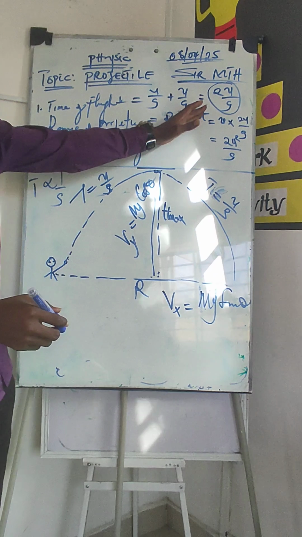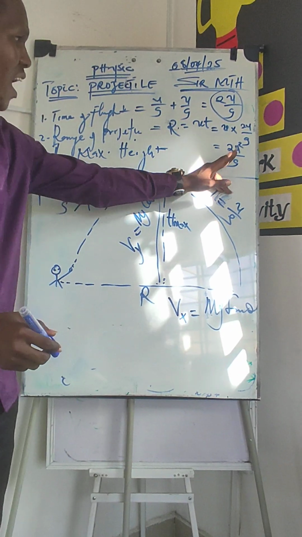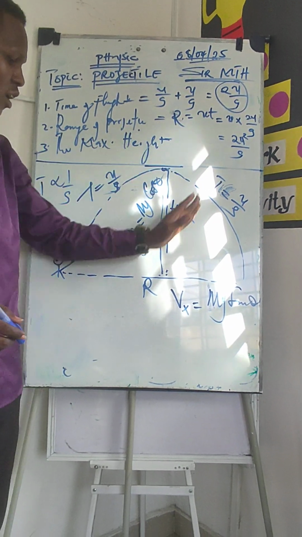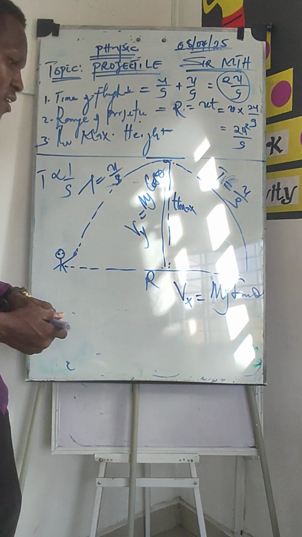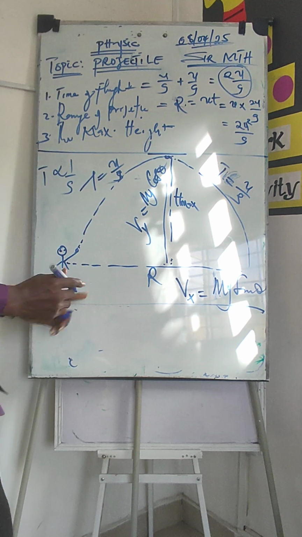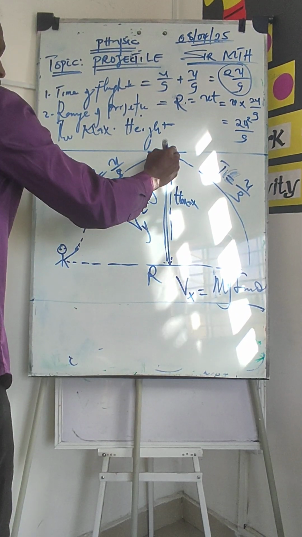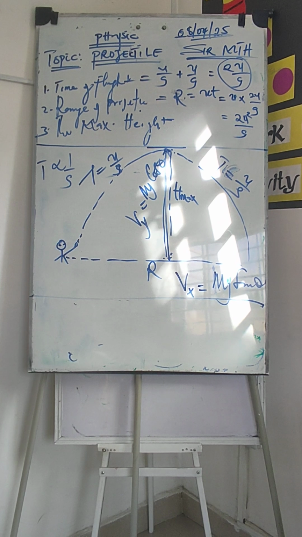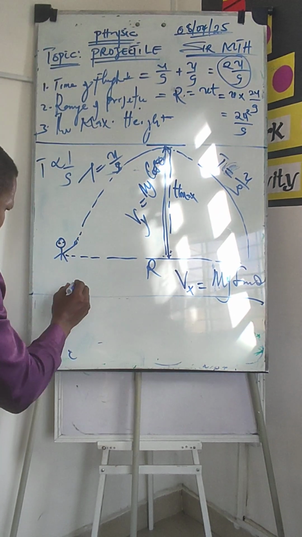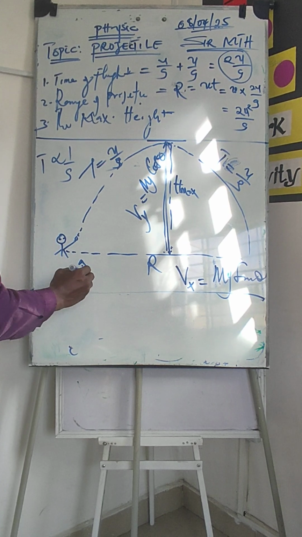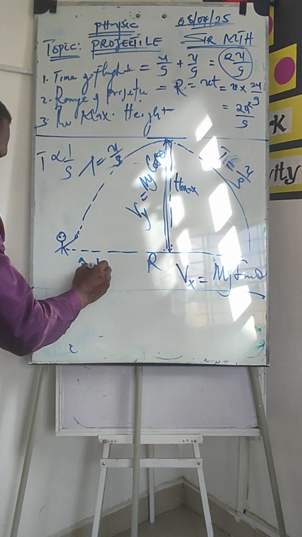So here we have gotten the range as this, the time of flight as 2u over g, and with this same analysis we can still bring to birth another form: the maximum height reached. Two concepts or ideas are noted here. The first one is the concept of the projected material or particle, and the second is the returning material.